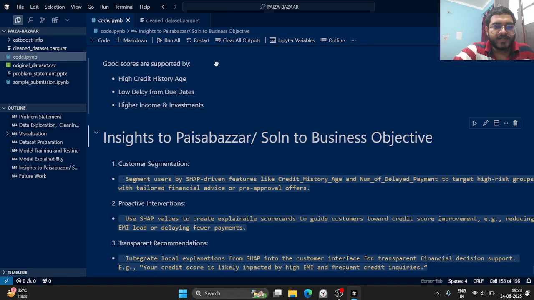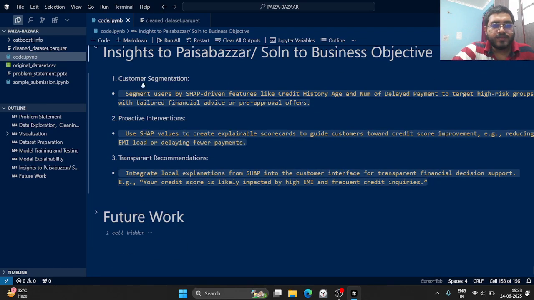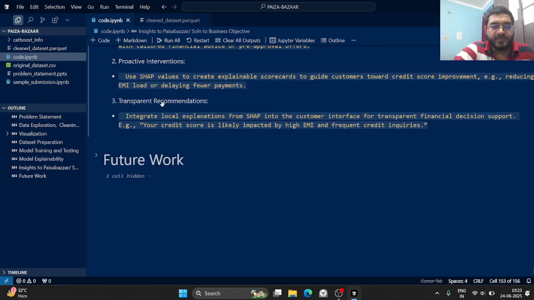Insights for the Paisabazaar team. First is customer segmentation. We can segment users by SHAP-driven features like credit history age and number of delayed payments to target high-risk groups with tailored financial advice or pre-approval offers. And we can do some proactive interventions. We can use SHAP values to create explainable scorecards to guide customers toward improving their credit score, like reducing EMI load or delaying fewer payments.